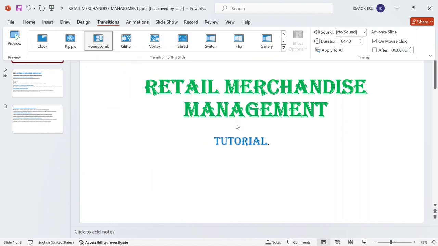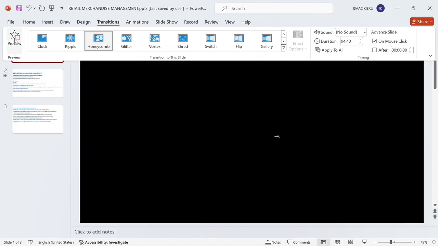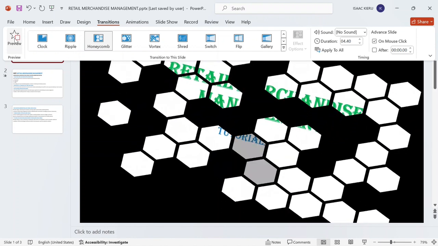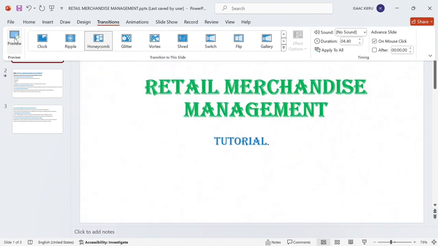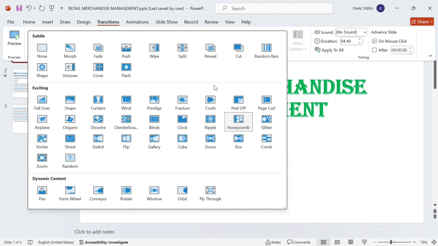So I'm just going to left click once, and then click on preview so that you can see how the transition looks. So I just click on preview. As you can see on your screen now, that is how honeycomb looks. So you choose a transition that you best like. That is just an example. Maybe I can see another one.